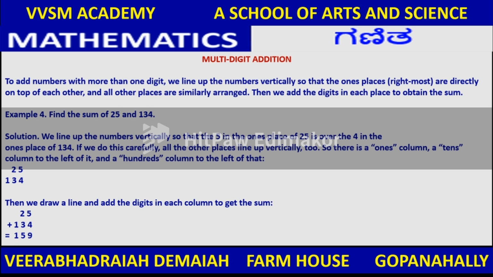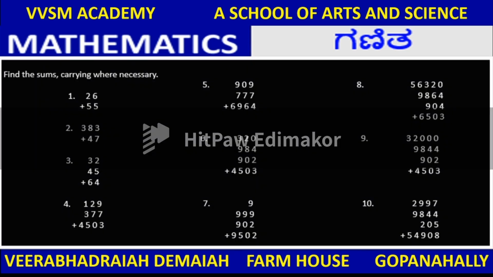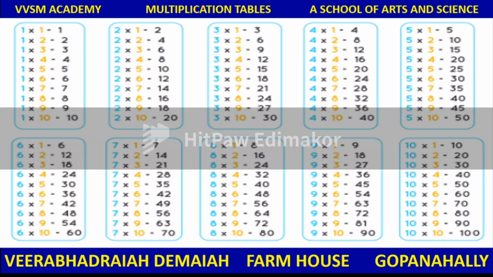25 is a 2-digit number, and 134 is a 3-digit number. You have to add multi-digit numbers. It may be 2 digits, 3 digits, 4 digits, 5 digits, etc. These are the problems given to you. Find the sums, carrying where necessary. 1 to 10 sums are given to you. Please sum up all of them and you can do it yourself.